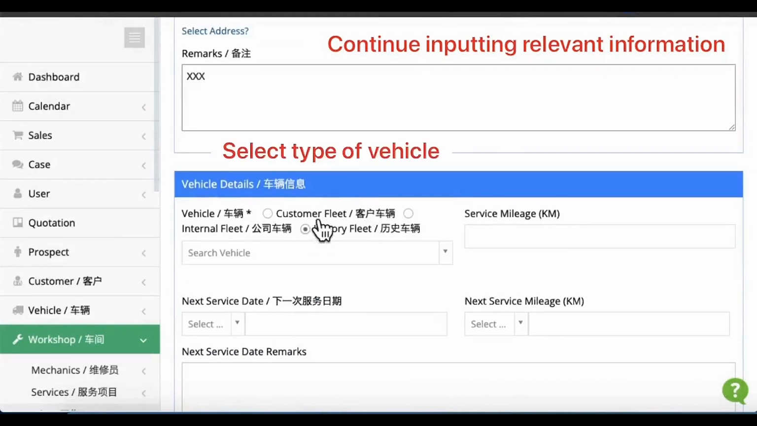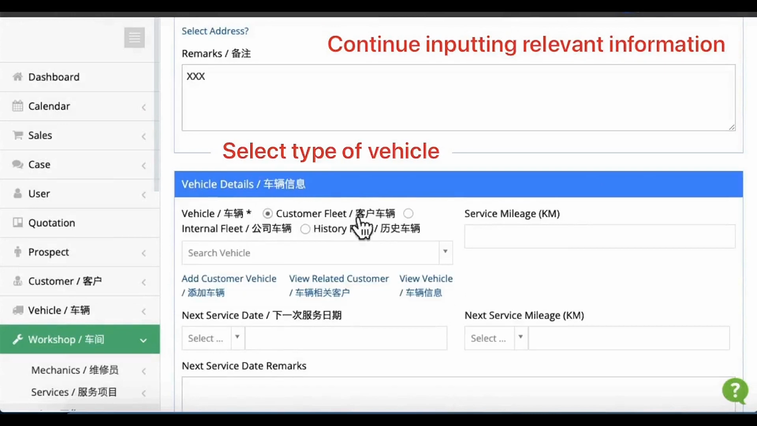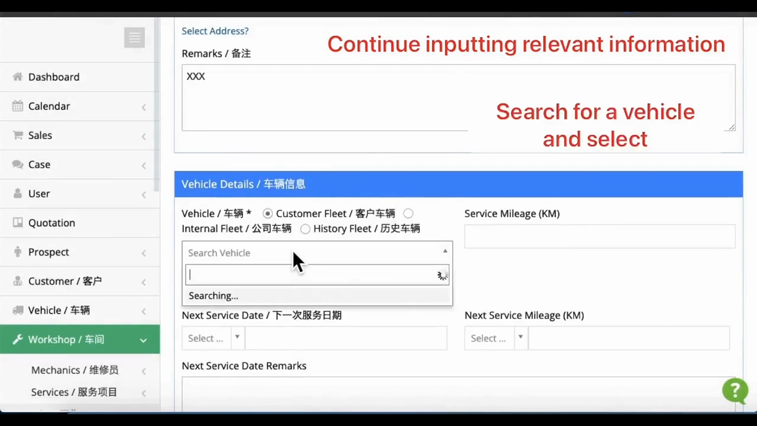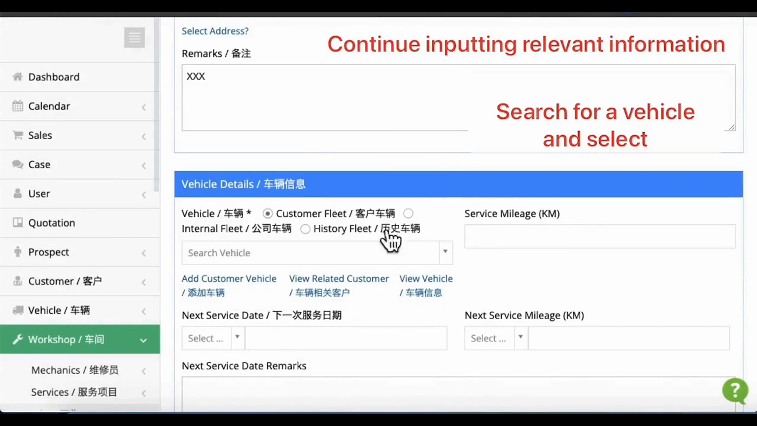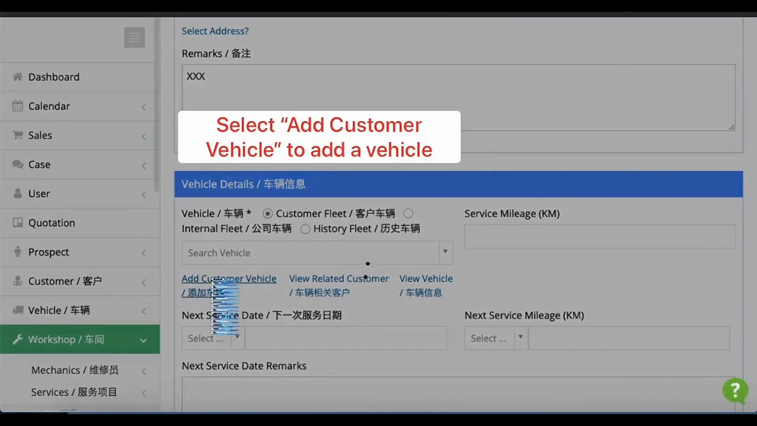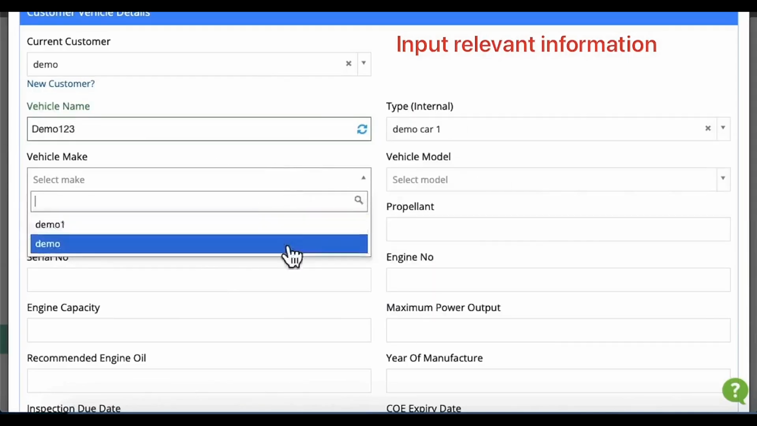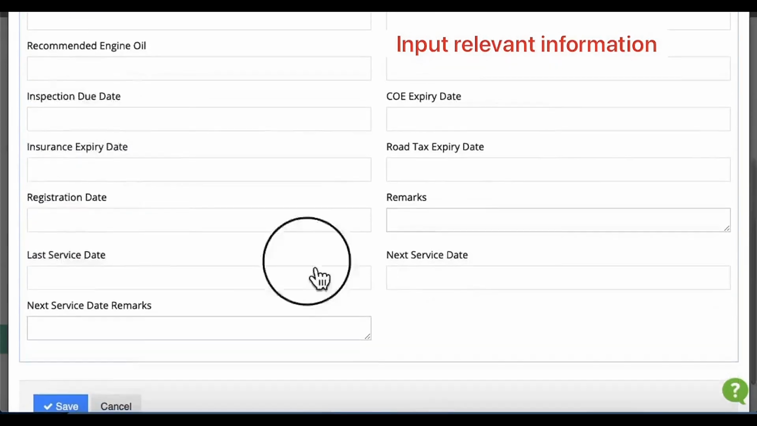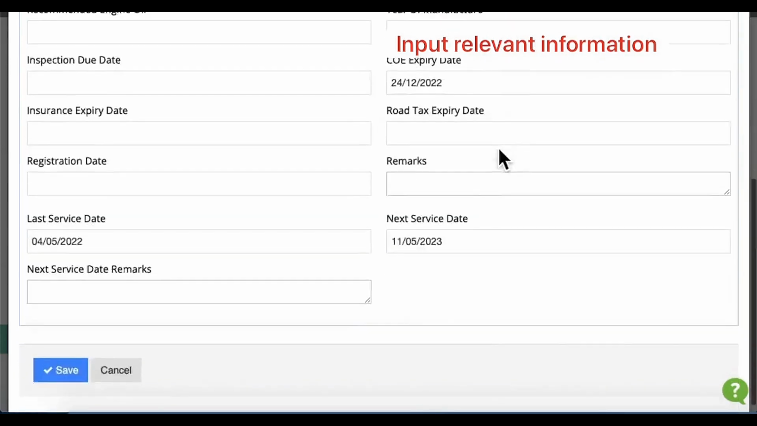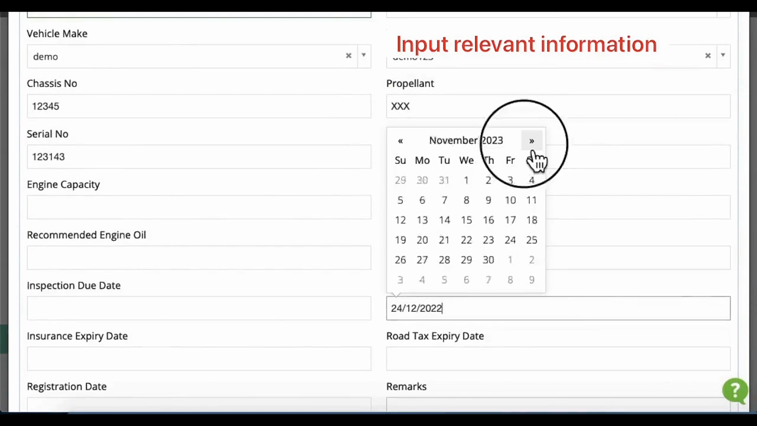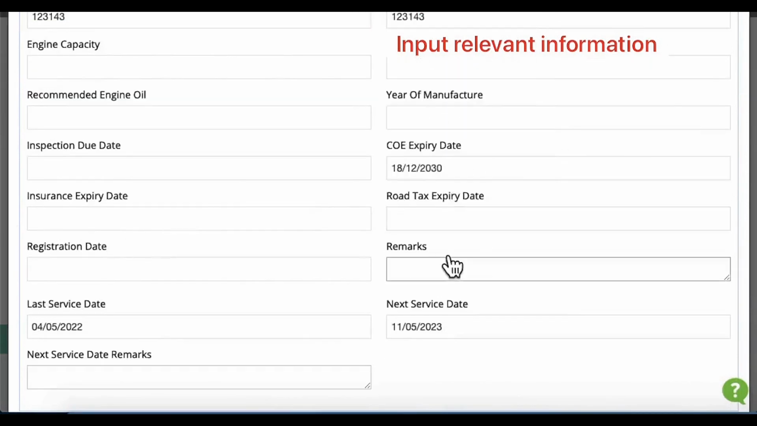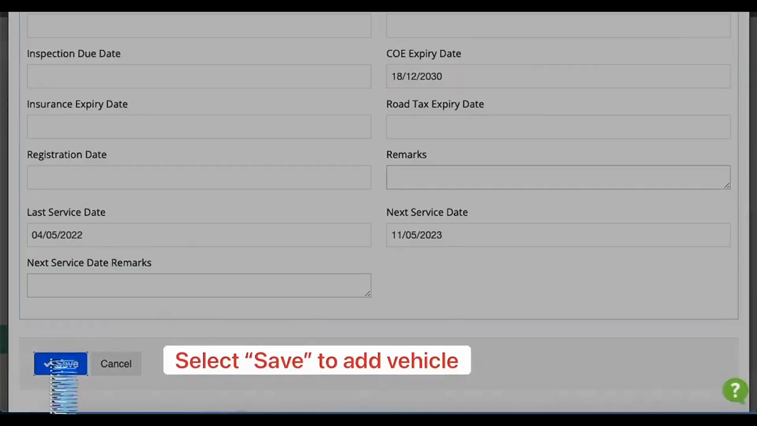Next will be the vehicle information. Select whether the vehicle is a customer, internal or history fleet. Then search for the vehicle from the drop-down list. Click on this Add Customer Vehicle to add a new vehicle. Fill in the form with relevant information. Once done, click Save to add the new vehicle.